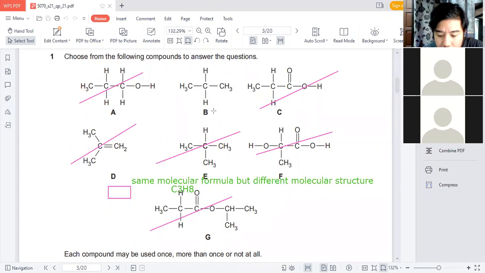Okay, now, he wants butane, right? And this is butane. Okay, same structure but actually different formula. I mean the same formula but different structure. Okay, so 1, 2, 3, 4.